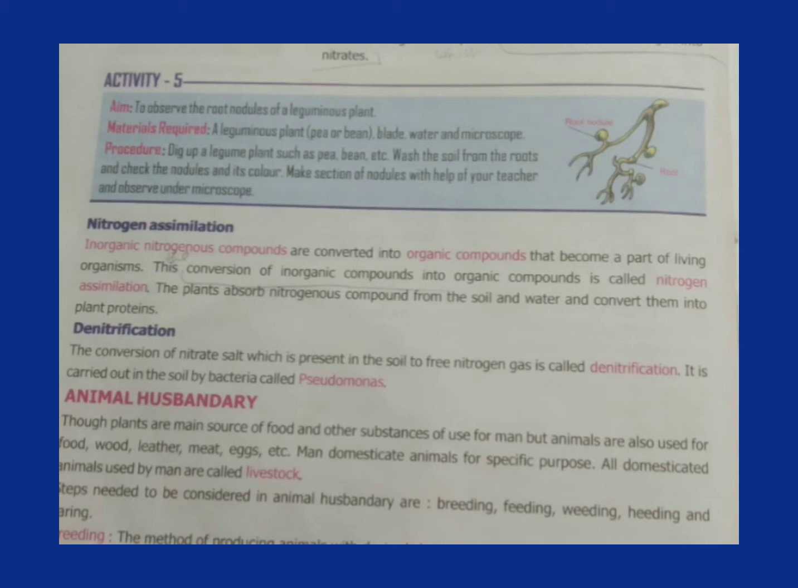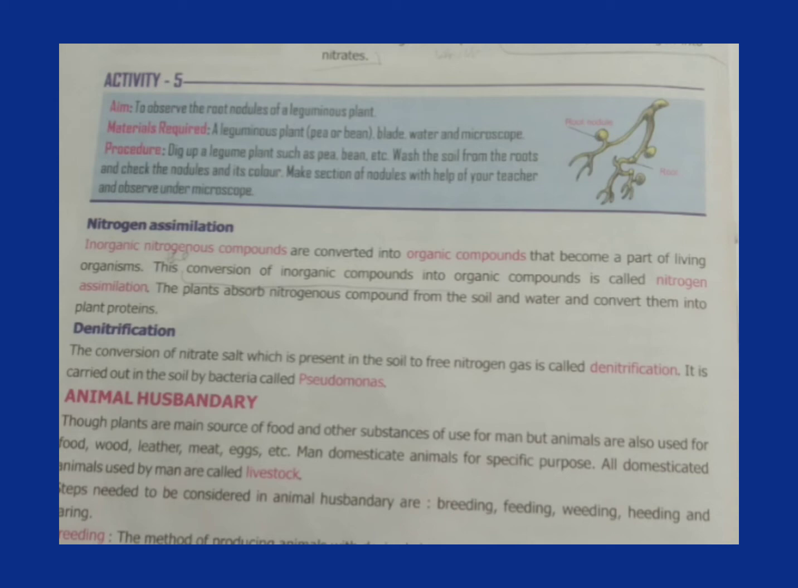Second, biological nitrogen fixation. Here nitrogen fixing bacteria like Rhizobium, which live in the root nodules of leguminous plants, convert atmospheric nitrogen into nitrate, and then the plant gets nitrate from the soil.